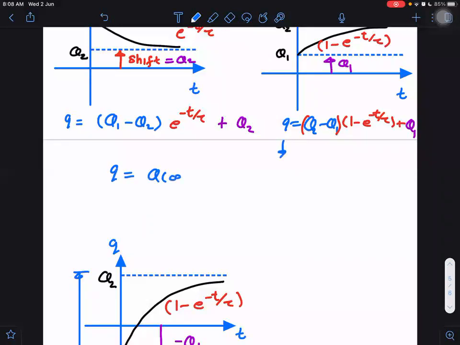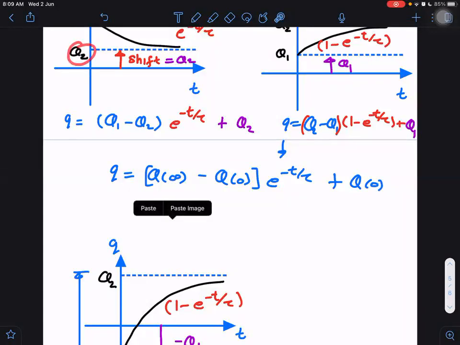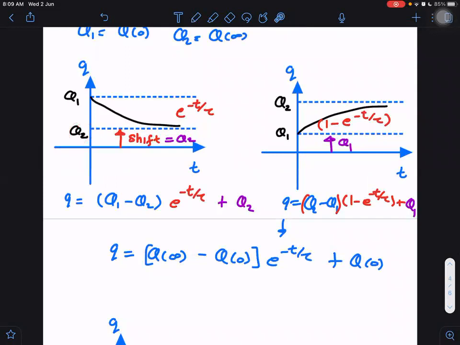So what is our equation? Q1 means Q infinity it was. Q infinity minus Q0. Not the same? Same only. First two: e raised to power minus t by tau plus Q at 0. Understand, here it is not Q0, it's Q infinity. This was Q0. Sorry, Q1 was Q0.